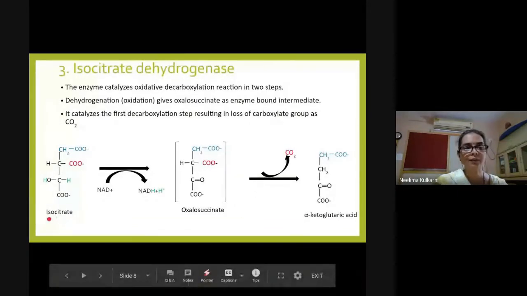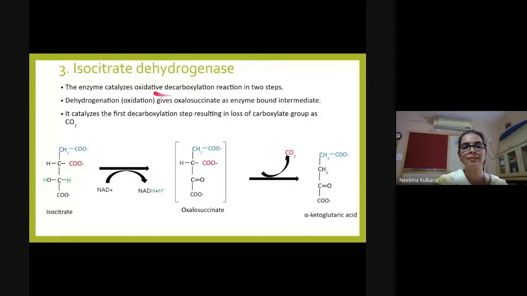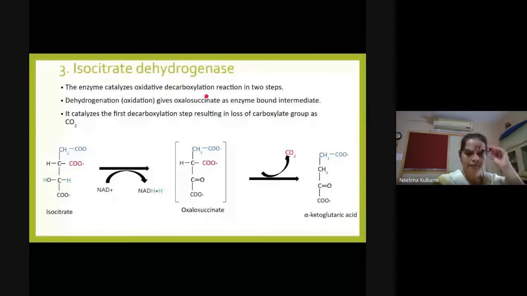Once isocitrate is formed, isocitrate dehydrogenase enzyme catalyzes what is known as oxidative decarboxylation. In this reaction, oxidative decarboxylation takes place in two steps with an enzyme bound intermediate being formed. First step is oxidation, removal of hydrogen. Second step is decarboxylation. In the first step, NAD acts as acceptor for the hydrogen which is being removed from the substrate.